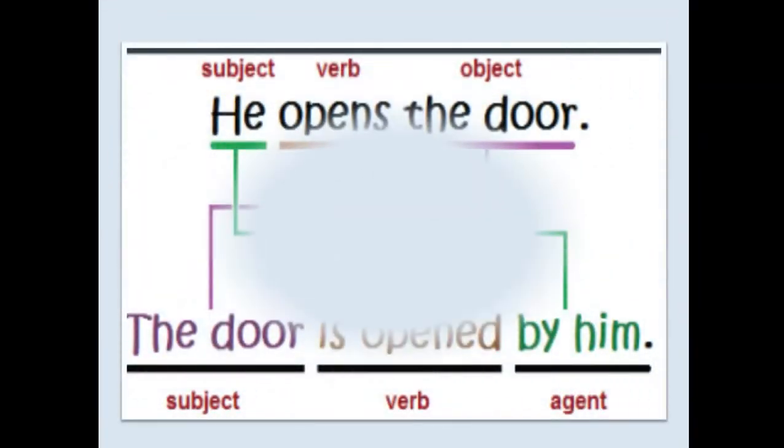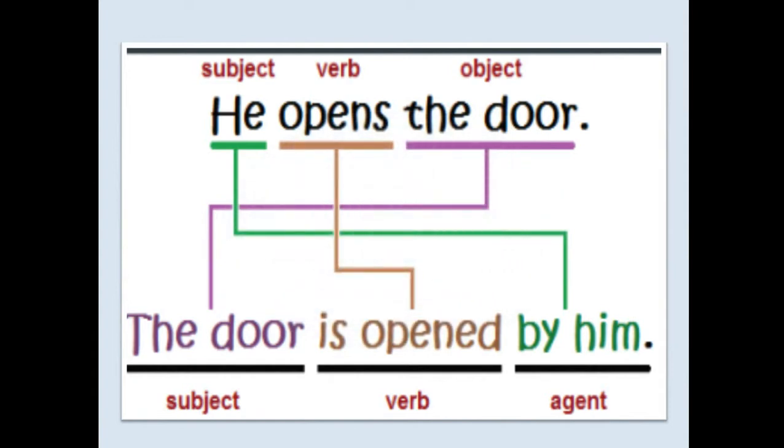Then another explanation. Okay. Subject, verb, object. He opens the door. Look. Okay. The door. Okay. We start the new sentence with the object. Okay. Because we should focus on the object in the passive. Okay. So the door is opened by him.